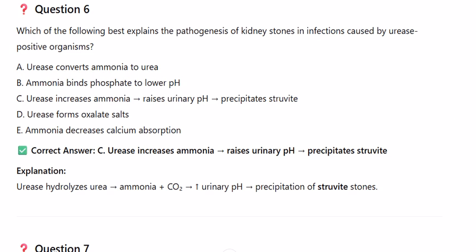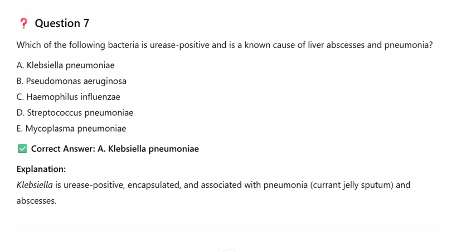Question 7. Which of the following bacteria is urease-positive and is a known cause of liver abscesses and pneumonia? A. Klebsiella pneumoniae. B. Pseudomonas aeruginosa. C. Haemophilus influenzae. D. Streptococcus pneumoniae. E. Mycoplasma pneumoniae. Correct answer, A. Klebsiella pneumoniae. Explanation. Klebsiella is urease-positive, encapsulated, and associated with pneumonia, currant jelly sputum, and abscesses.